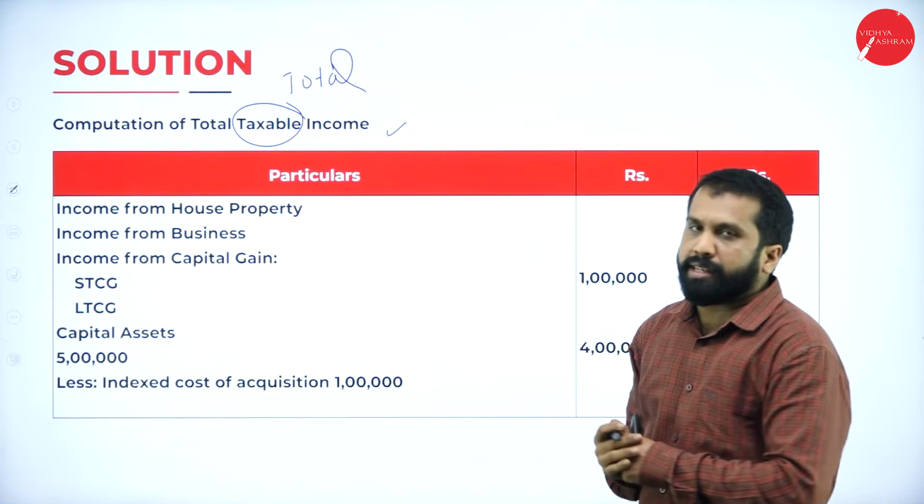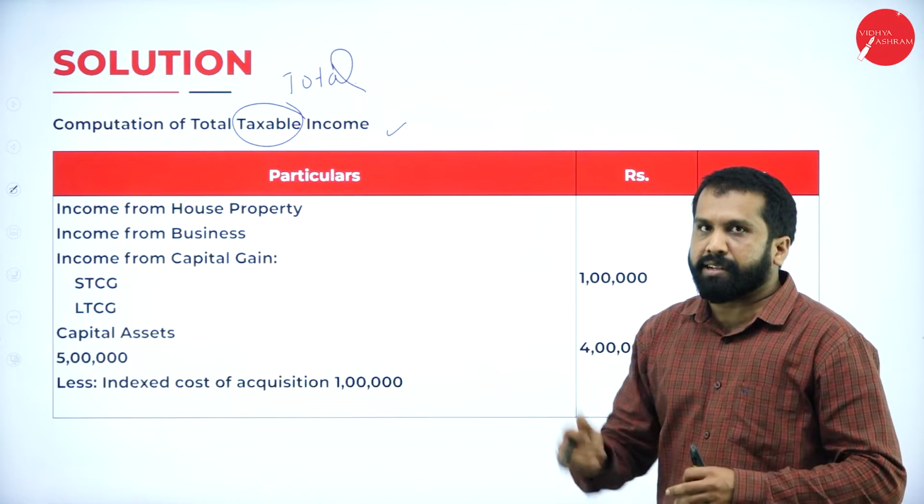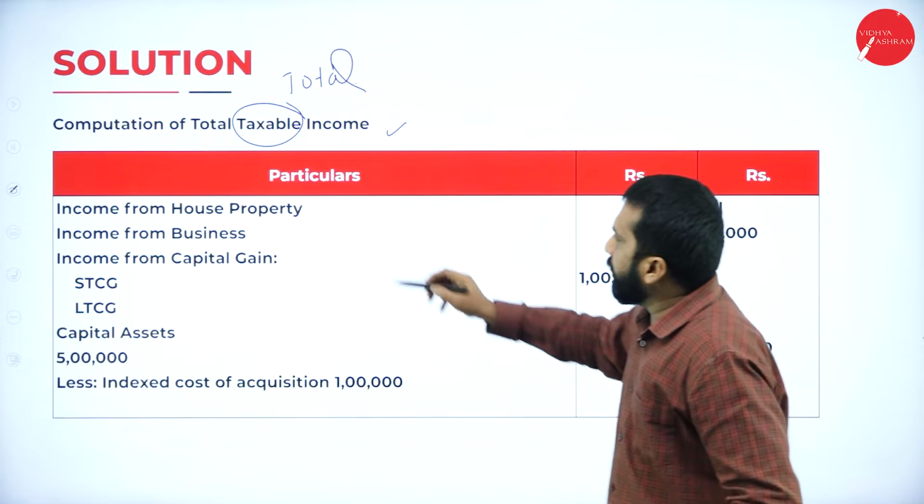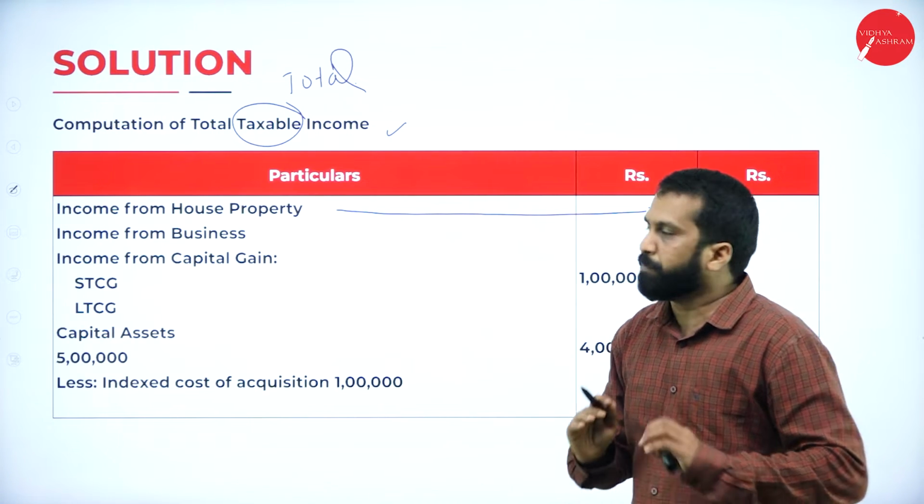Now, what is the total income? We'll do one by one. Income from salary, it is not there, so we'll make it 0, or else leave it, don't write. Income from house property, nil, not given.